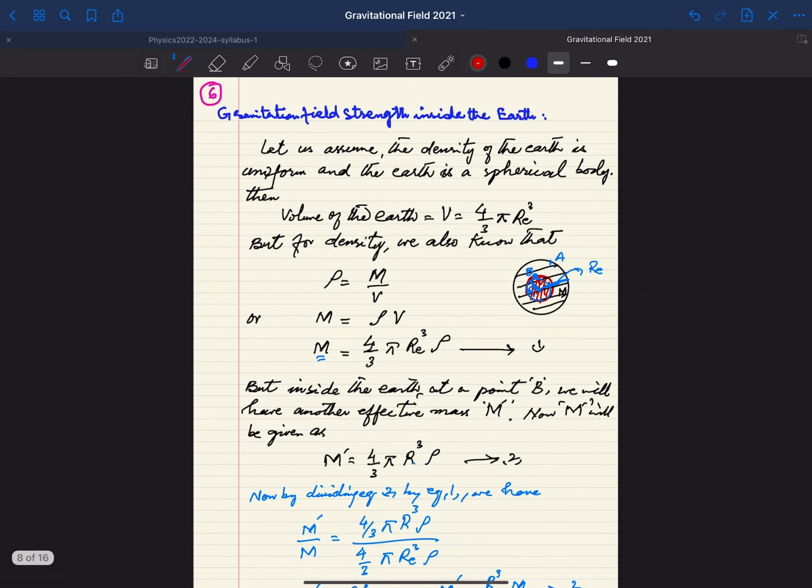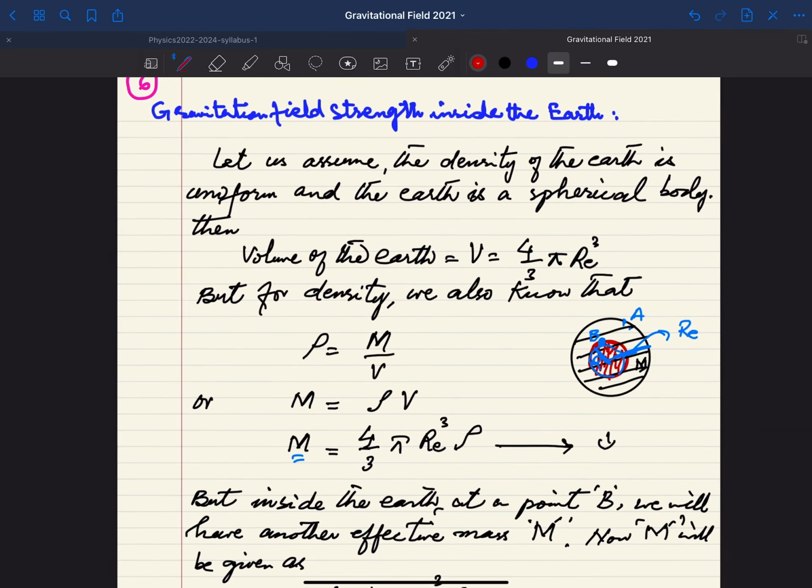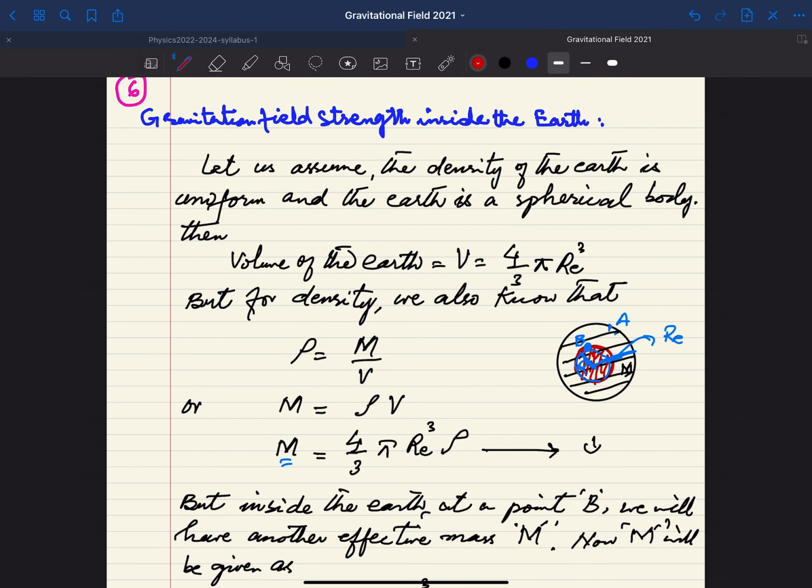Now here we have another very important concept, and this is the gravitational field inside the earth. Now if you are going inside the earth, what will happen? Here we have to consider two or three things. The first assumption is that the density of the earth is uniform, and the second assumption is that the earth is a spherical body.